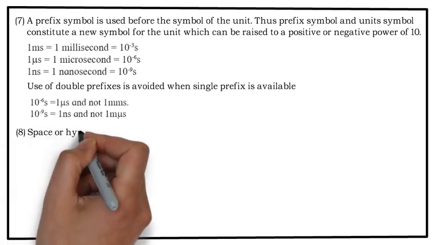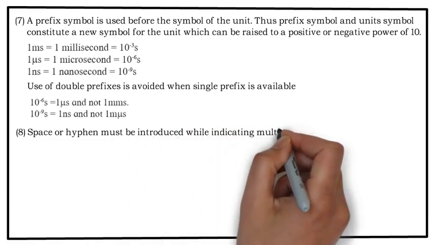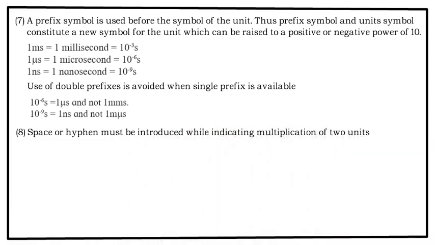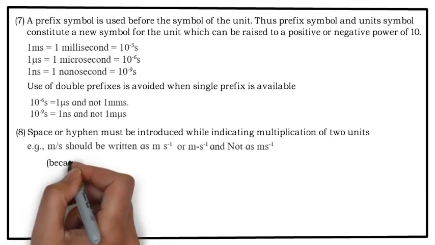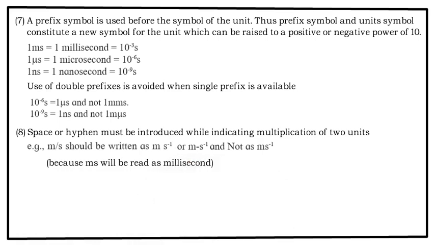8. A space or hyphen must be introduced while indicating the multiplication of 2 units. For example, meter per second should be written as m s raised to minus 1 or m dash s raised to minus 1, but not as ms raised to minus 1, because ms will be read as what? Millisecond. So there has to be a space between m and s.